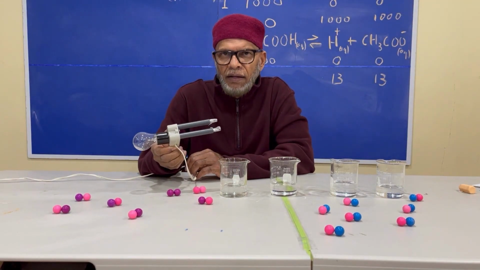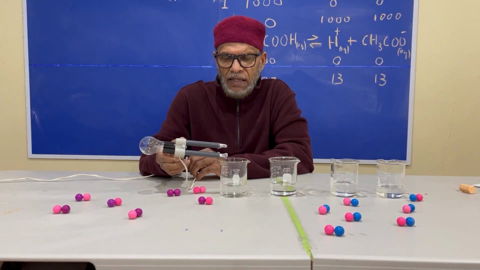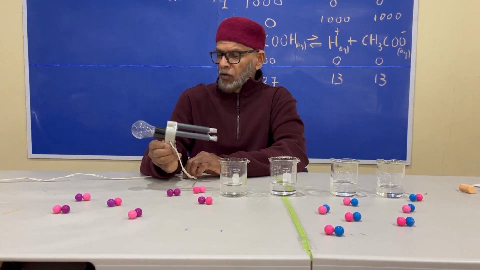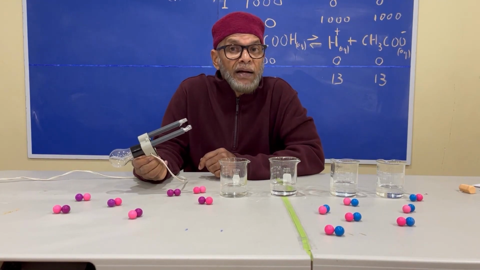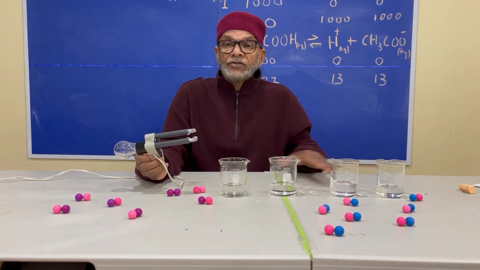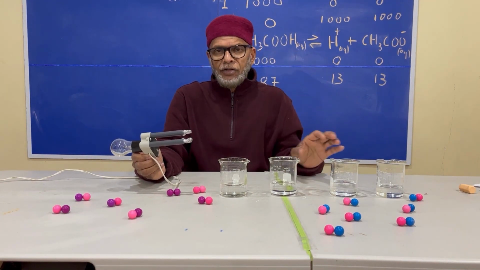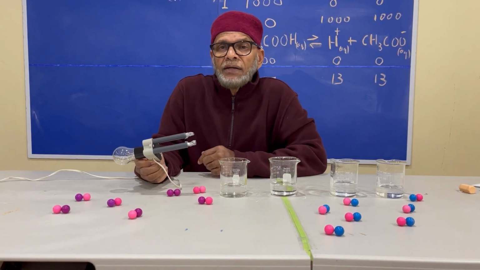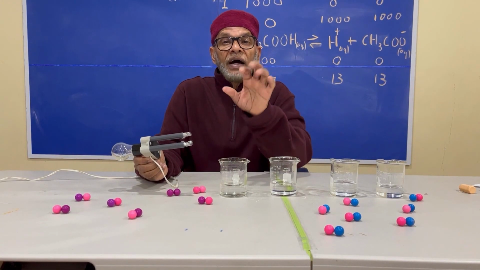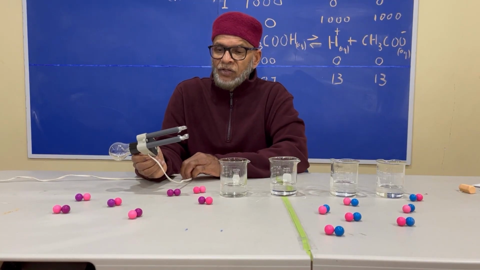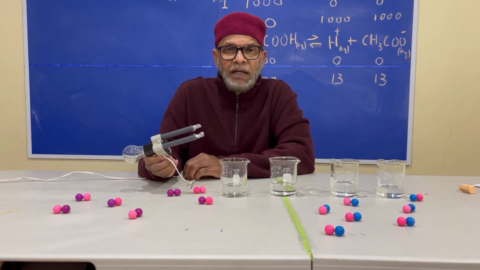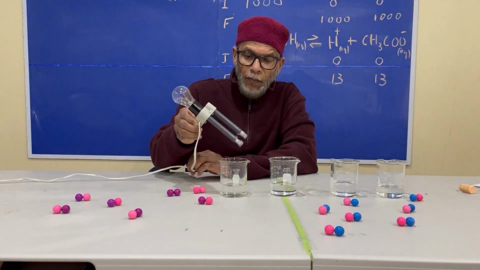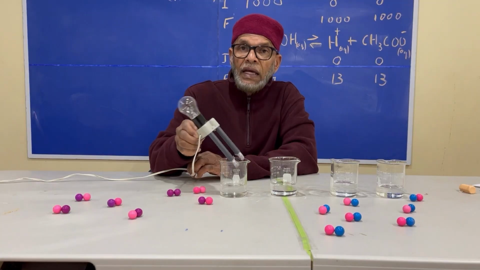Who can say why the bulb lit up dimly here and very brightly there? Okay, go back to our understanding of why these things are called electrolytes. By the way, those salt solutions and these acid-base solutions are all called electrolytes. Why does an electrolyte conduct electricity? Because of the ions that are present inside. So the more ions something has, the greater will be the degree of conductivity, as in the case of hydrochloric acid, compared with ethanoic acid.